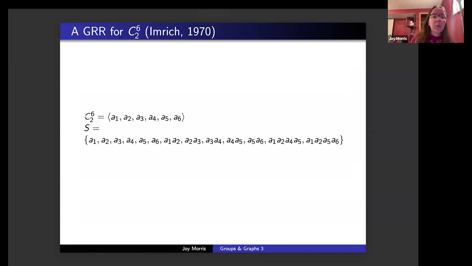So we have an elementary abelian group of rank 6. It has these 6 generators, A1 up to A6. And for the connection set, we take each of these generators, A1 up to A6. We also throw in the product of each pair of consecutive generators, A1A2, A2A3, A3A4, A4A5, and A5A6, but not A6A1. And then we throw in 2 more things, A1A2A4A5, and A1A2A5A6.